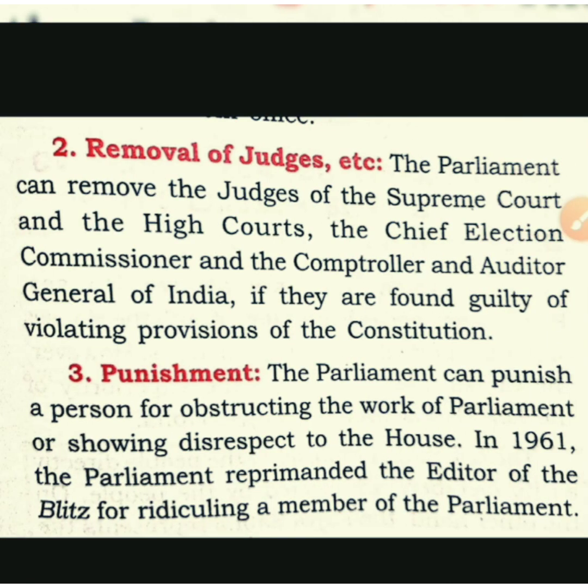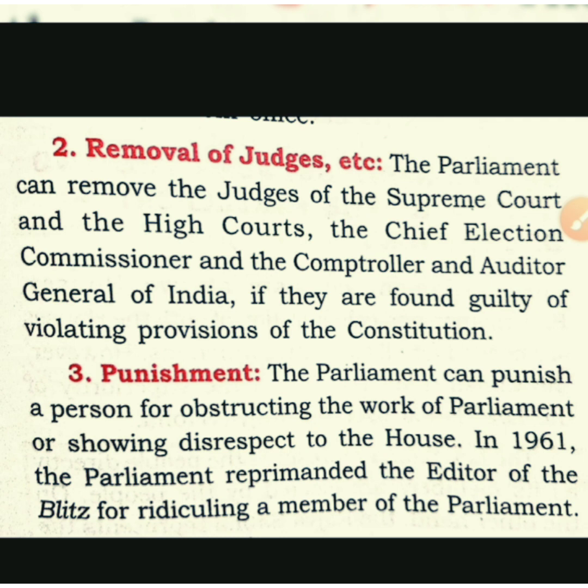So the next topic we are going to discuss today is removal of the judges. In the same way as the president is removed, judges of the High Court, judges of the Supreme Court, the Election Commission of India, as well as the Comptroller and Auditor General of India can be removed if they are found guilty or violating their provisions according to the constitution. So it is very easy to understand.